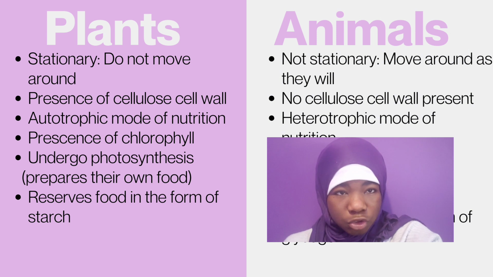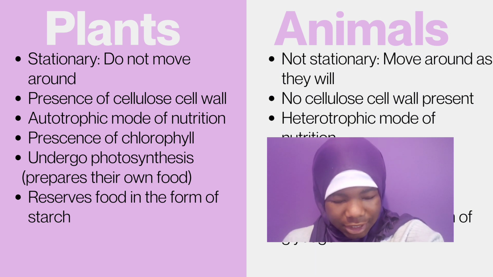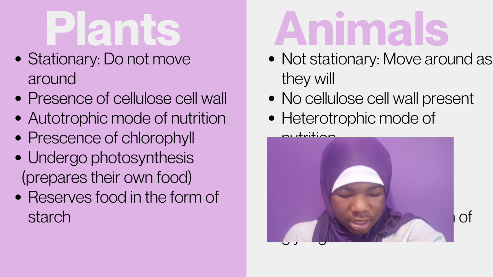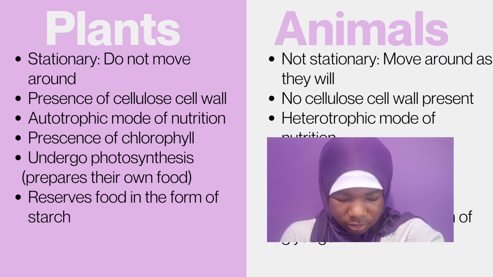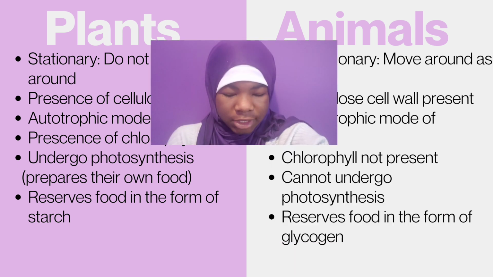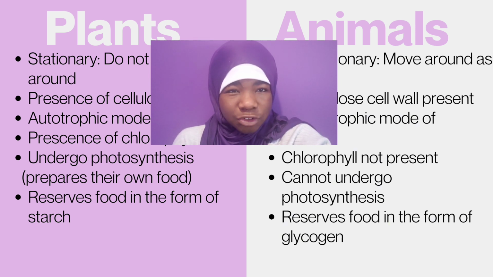And then autotrophic mode of nutrition. If you remember back in the beginning of the video, we said the autotrophic mode of nutrition is when they make their own food. They can create food from the sun and from inorganic substances. The next difference is that they undergo photosynthesis. Back to the nutrition, they can make their own food, and animals cannot do that. And the last one is they reserve food in the form of starch. That's just a fact. There's not really an explanation. It's just the way that they keep food in their system.